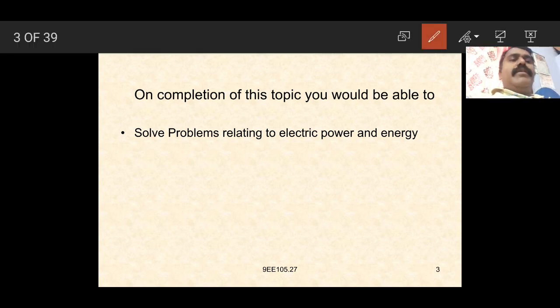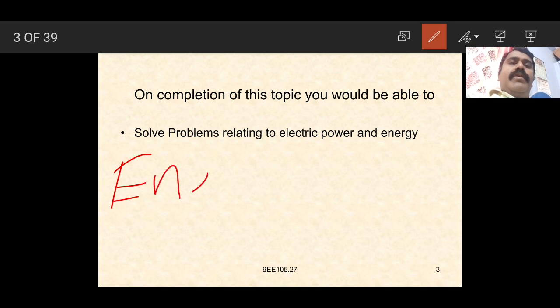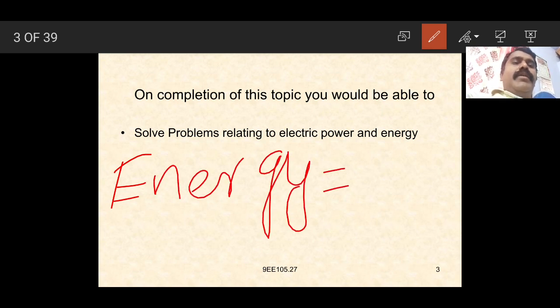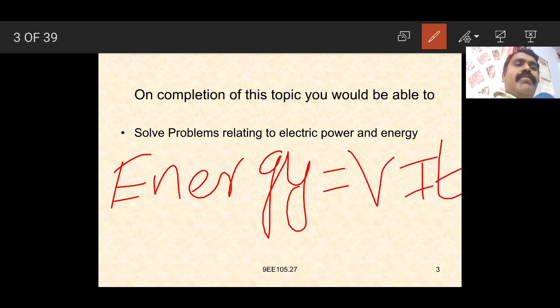Energy is the total amount of work done. In the case of electrical, it is V I into T, where VI is the power and T is the time taken to complete the work. It is the electrical energy.